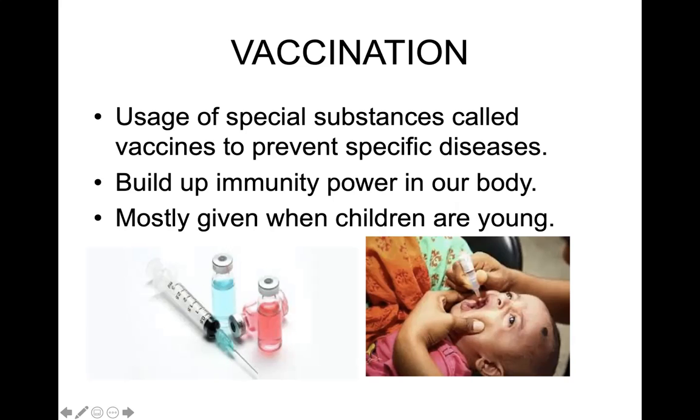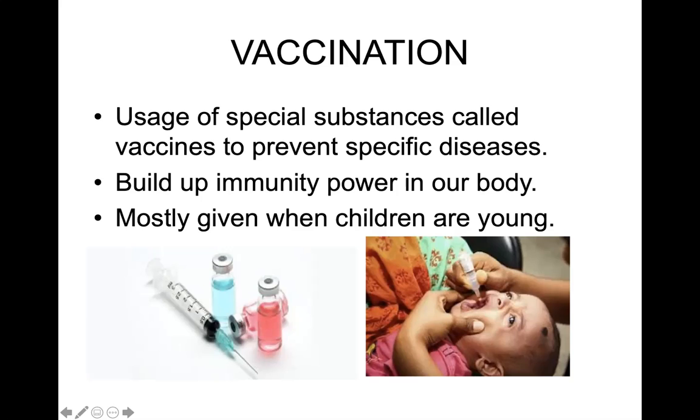When they enter the body, it produces substances that can fight the germs. So the body becomes capable of fighting any future attack from the germs of the disease. And this is called immunity against a particular disease. For example, if you want to get vaccination against polio, the dead virus of the polio-causing virus is injected into our body, and our body will produce substances that can fight the germs in case of future attacks.